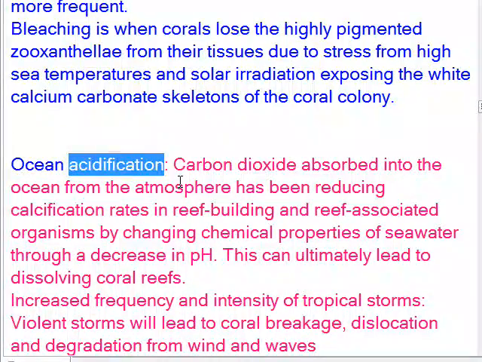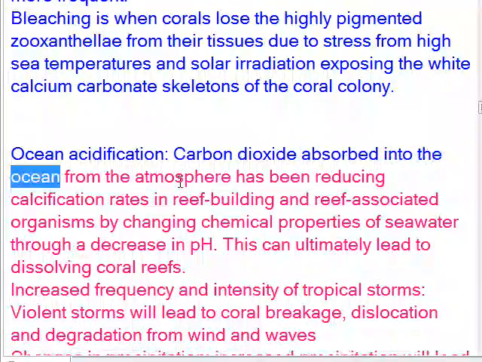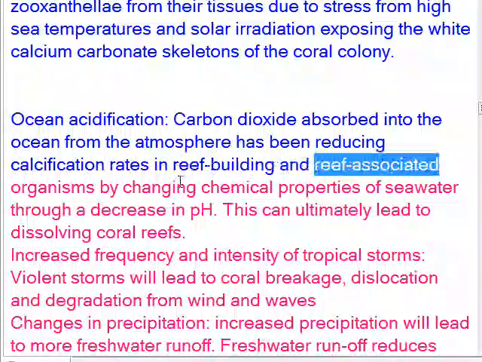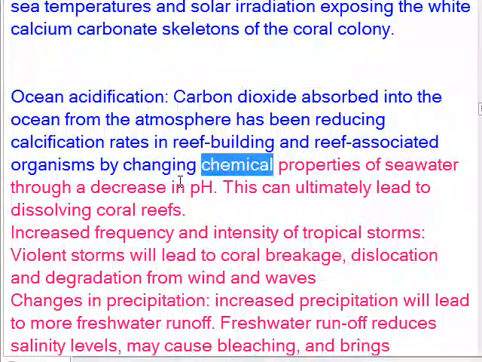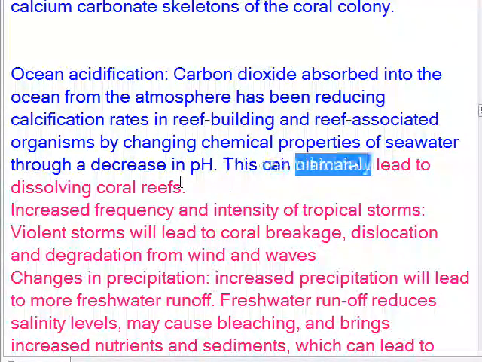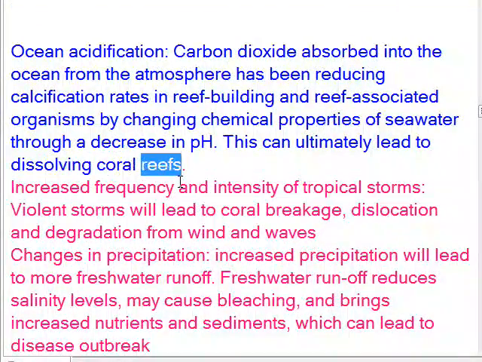Ocean acidification. Carbon dioxide absorbed into the ocean from the atmosphere has been reducing calcification rates in reef building and reef-associated organisms by changing chemical properties of seawater through a decrease in pH. This can ultimately lead to dissolving coral reefs.